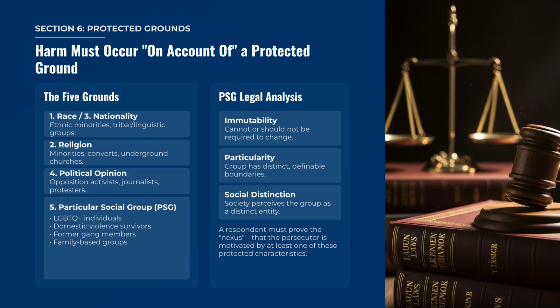For asylum and withholding, the harm must occur on account of one of the 5 protected grounds: race, religion, nationality, political opinion, or membership in a particular social group, or PSG. A PSG must meet 3 legal requirements: immutability, particularity, and social distinction. The respondent must prove a nexus between the persecution and one of these characteristics.